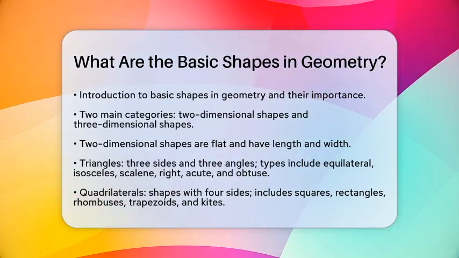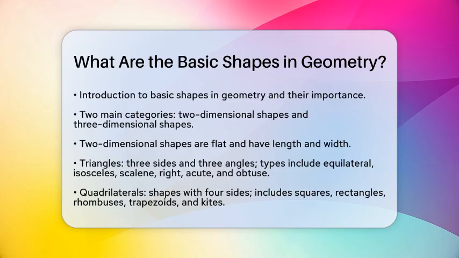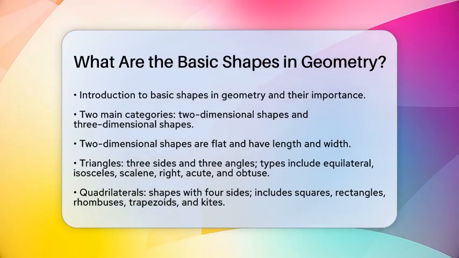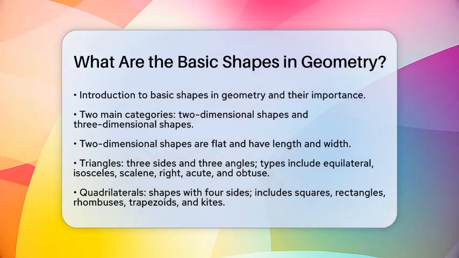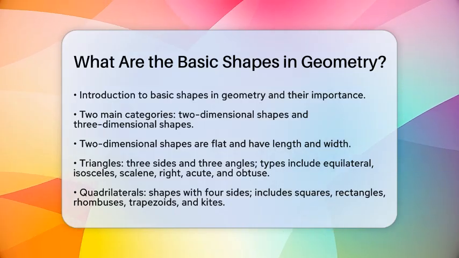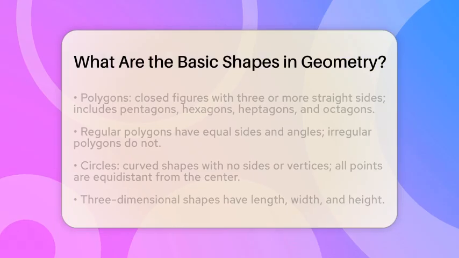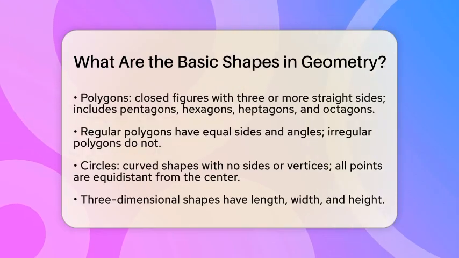You can also find right triangles, which have one angle that measures 90 degrees, acute triangles with all angles less than 90 degrees, and obtuse triangles with one angle greater than 90 degrees.